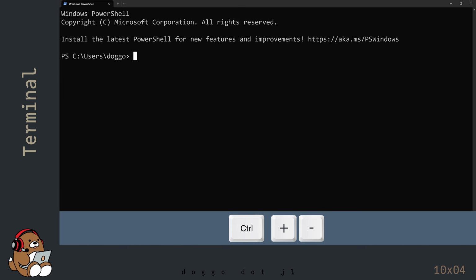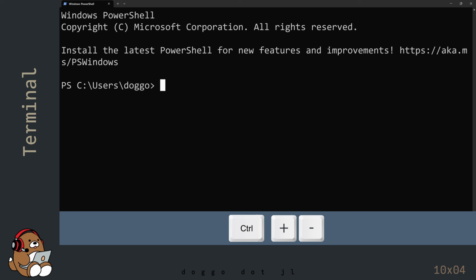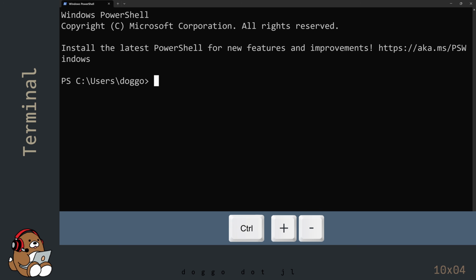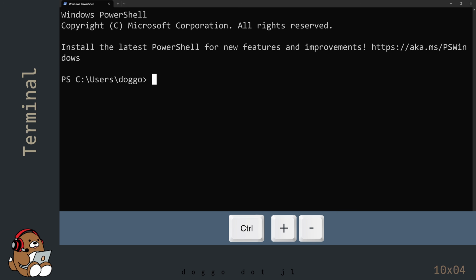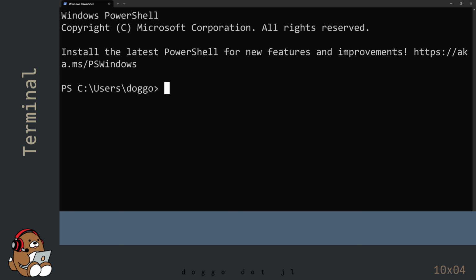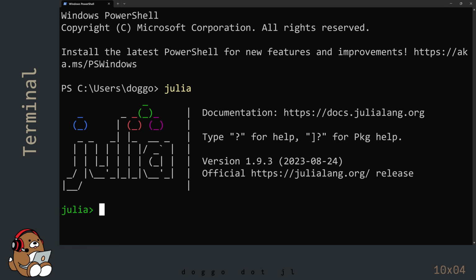You can adjust the size of the text on the screen by using Ctrl+ or Ctrl-. At the prompt, type in Julia and then hit Enter. This should bring up the Julia REPL inside of Windows PowerShell.